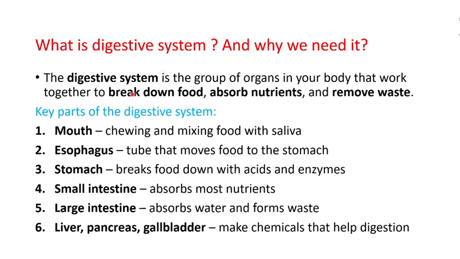Basically, the digestive system is a group of organs in our body which work together to break down food, absorb nutrients and remove waste from our body. The key parts of the digestive system are the mouth, esophagus, stomach, small intestine, and large intestine, and other organs which help in digestion are the liver, pancreas, and gallbladder. All these organs we will discuss in brief in the upcoming slides.